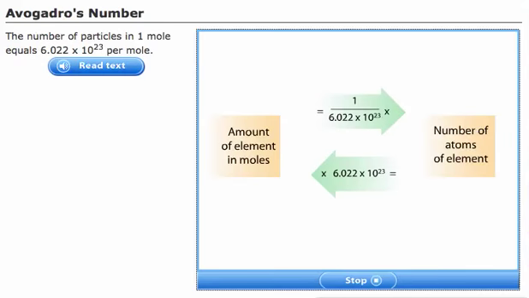Avogadro's number is 6 times 10 to the 23rd. Any collection of this many objects of any kind is called a mole. In general, we use Avogadro's number to convert numbers of atoms into measurable amounts of chemical.